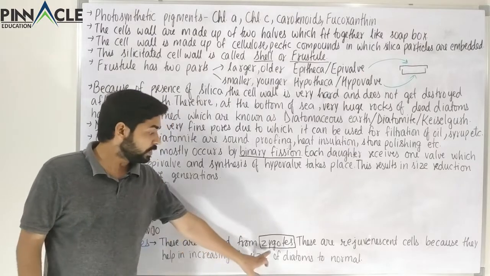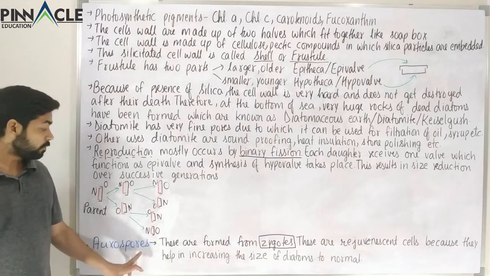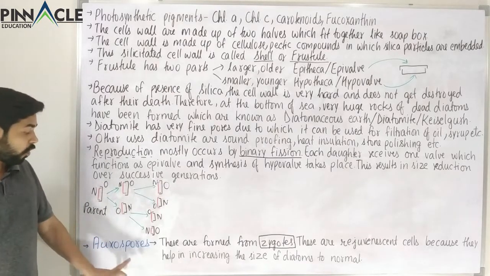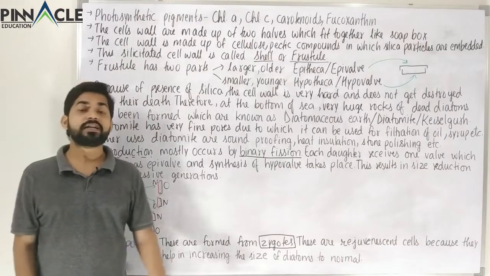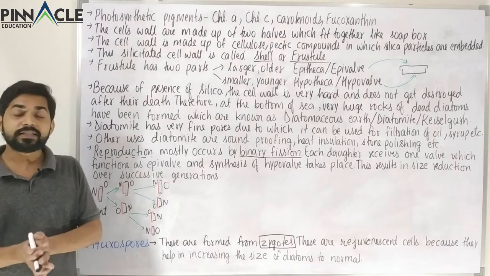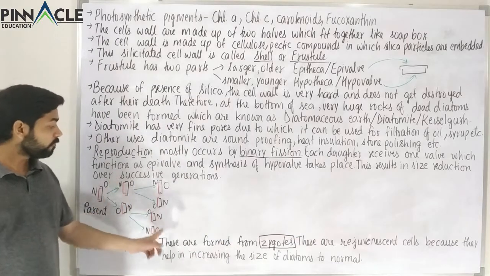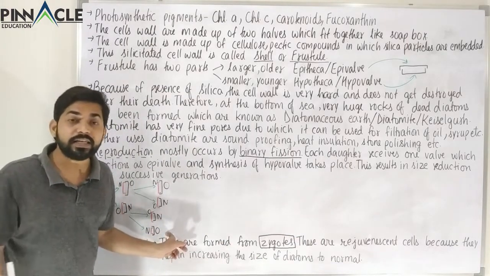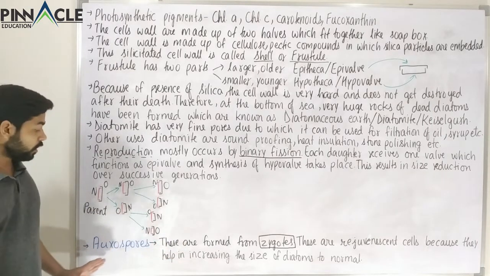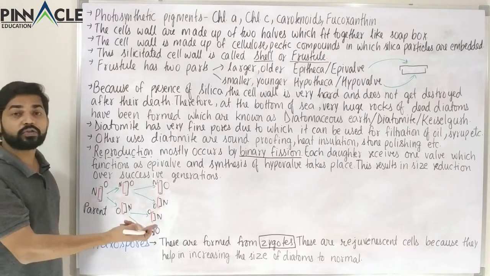These zygotes develop into something called auxospores. These are rejuvenescent spores. Rejuvenescent here means that it will increase the size to the normal. So binary fission results in decrease in size over the generations, but sexual reproduction through the auxospores or the zygotes increases the size to the normal.